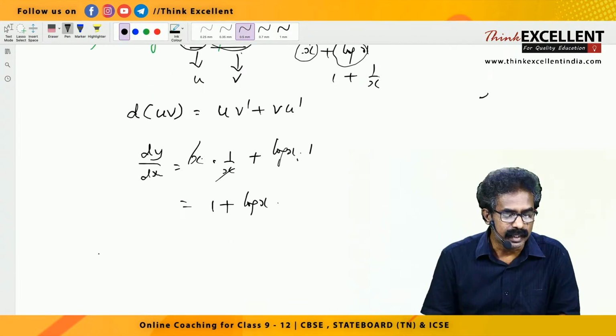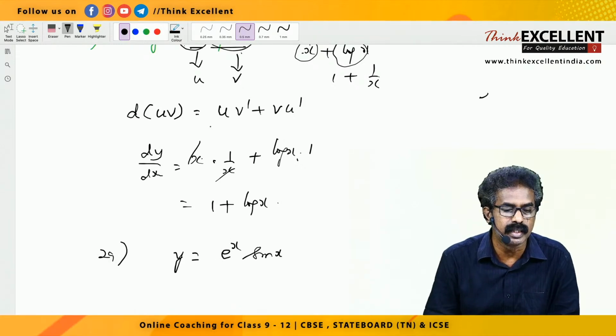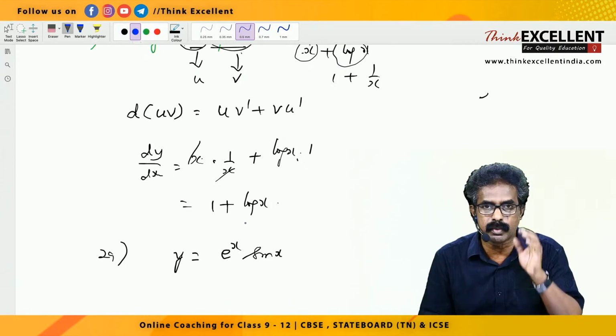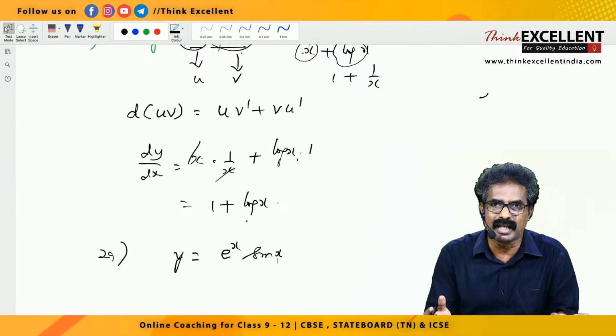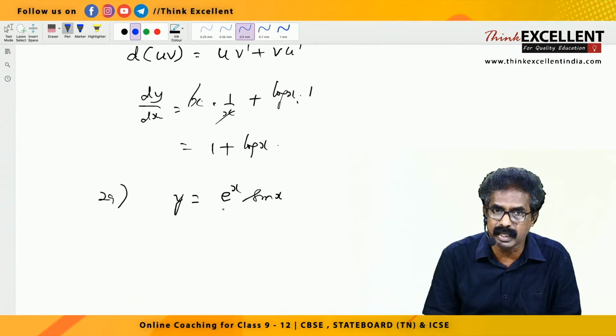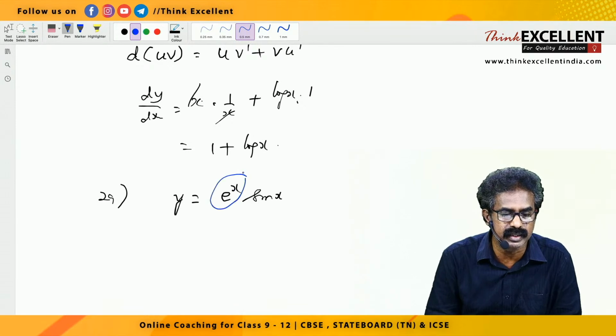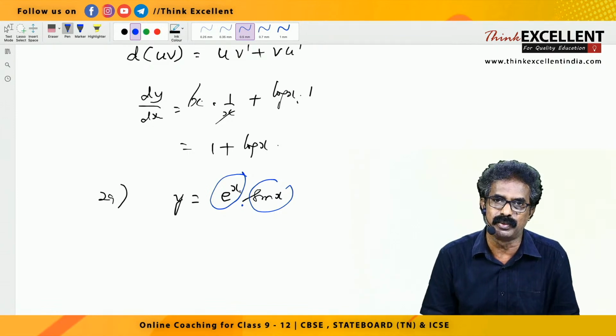Question number 29. Suppose the question is y equal to e raised to x sin x. Now we are doing the product rule, so your mind will think only of the product rule, right? But in the next class I'll combine topics here and there, so at that time you can understand better. So please listen again: e raised to x is a function, sin x is a function, and in between is multiplication. So we have to apply the product rule, right?